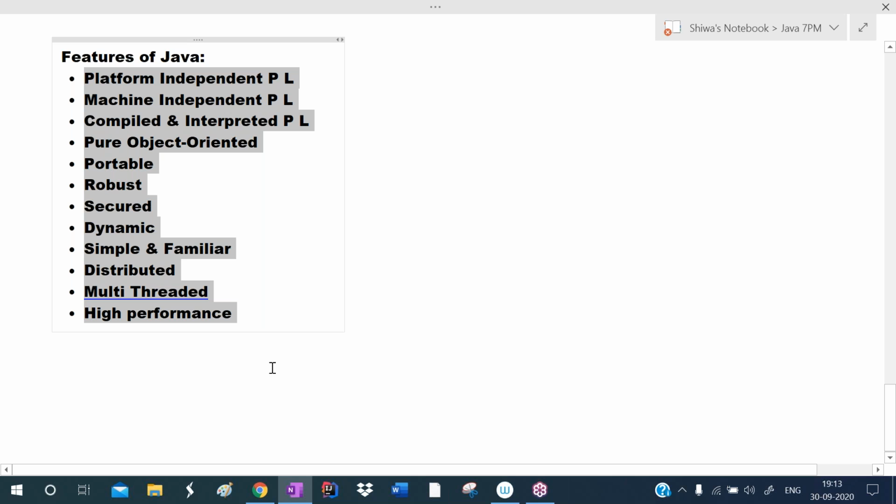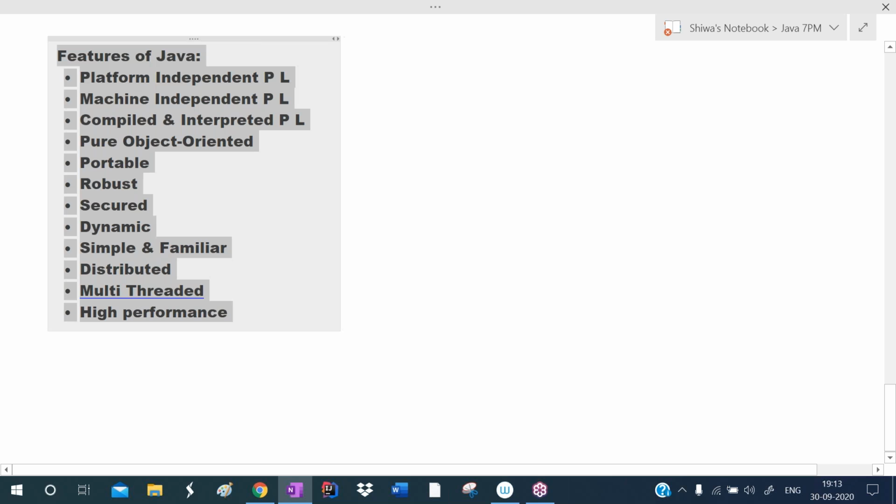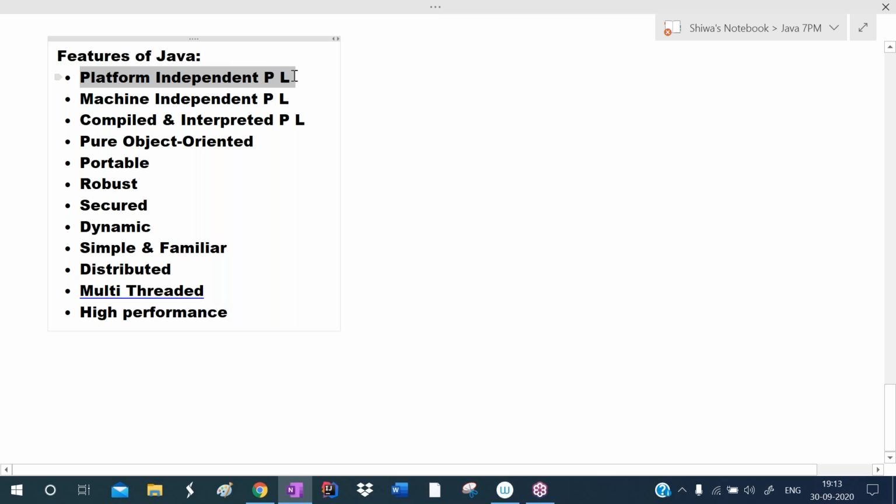I will explain each and every feature one by one. Listen carefully here. So what is the first feature? It is platform independent. Java is a platform independent programming language. It is a machine independent programming language.